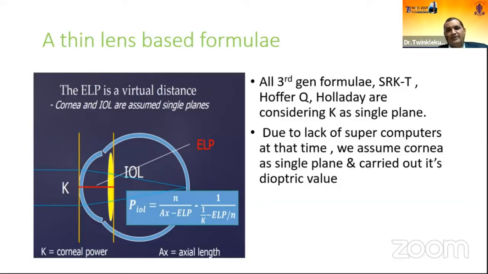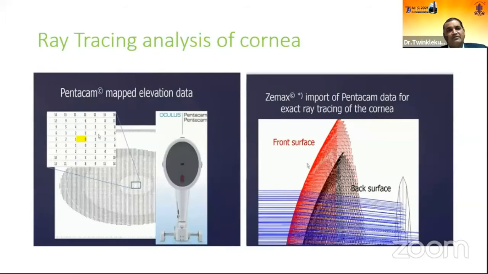Now, the ray tracing technology for the IOL power calculation formulas commonly used are the Okulix and the Olsen formulas. All our third generation formulas are thin lens based formulas, where the cornea is considered as a single plane, the IOL is considered a single plane, and we are finding the effective lens position. At that time, due to the lack of supercomputers, we were not able to find out every part of the cornea from the reflection point of view. So now, because of our better understanding and newer equipment, all this small map data and elevation database can be imported from the Pentacam. The data has been incorporated into the Zemax ray tracing software.